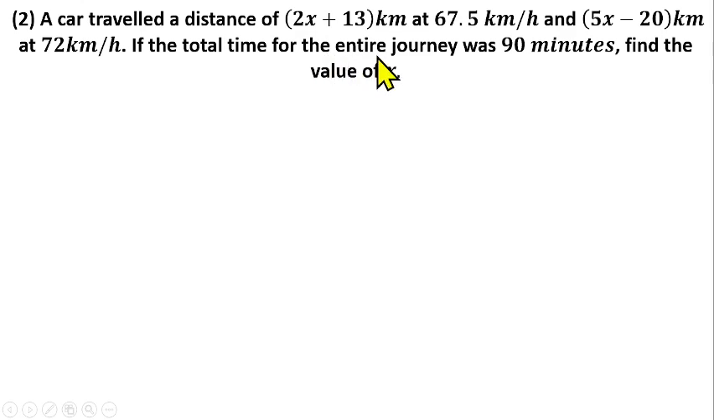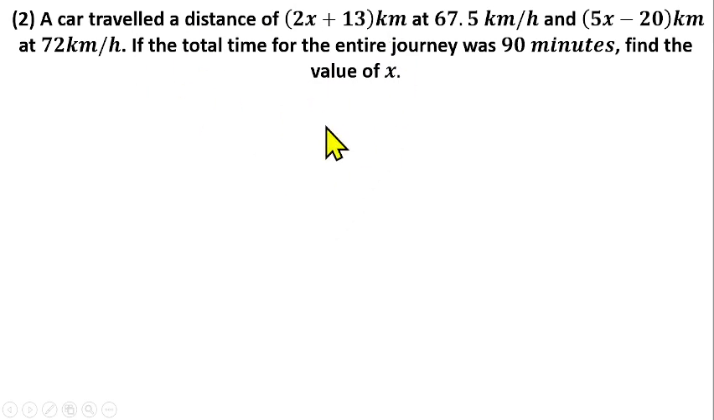Question number 2 is from word problems on linear equations. So we are told that a car traveled a distance of 2x plus 13 kilometers at 67.5 kilometers per hour, and 5x minus 20 kilometers at 72 kilometers per hour. If the total time for the entire journey was 90 minutes, find the value of x.